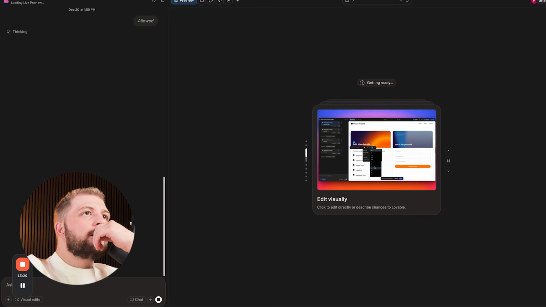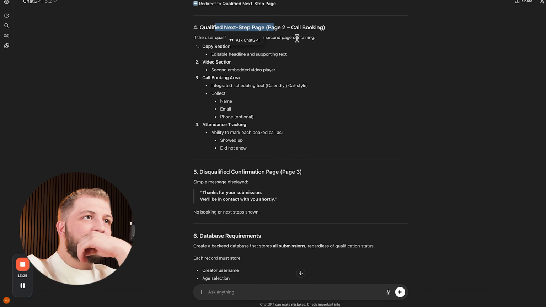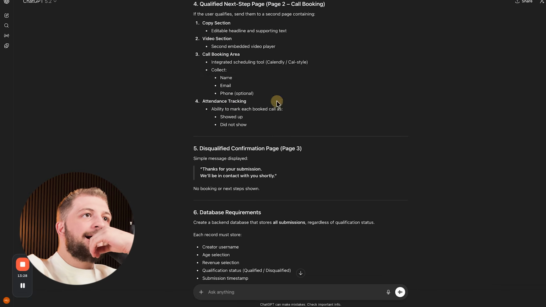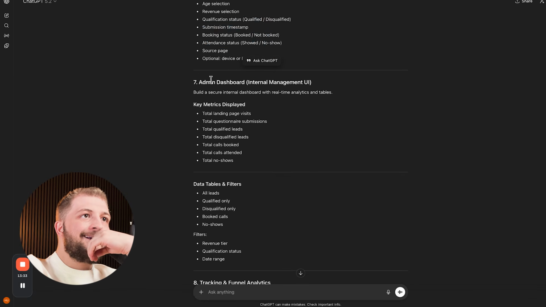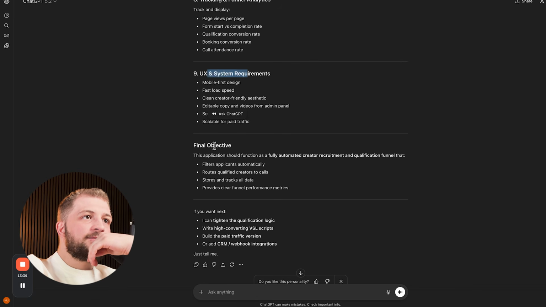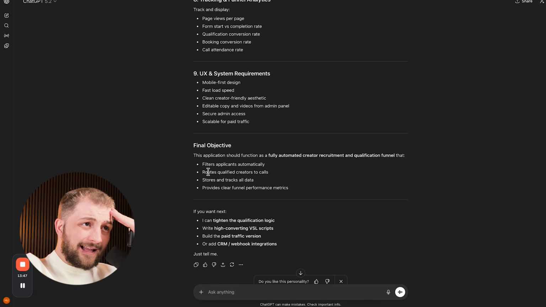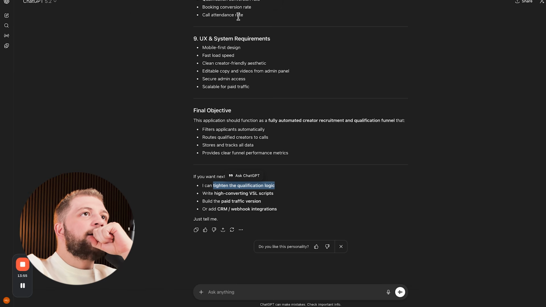So what we're looking for is qualification, disqualification, qualified next page, copy, video, booking area, attendance tracking, disqualified confirmation page, database requirements, admin dashboard, data tables and filters, tracking and funnel analytics, UI requirements, final objective. This application should fully function as an automated creator recruitment and qualification funnel that filters applicants automatically, routes qualified creators to calls, stores and tracks all data, and then provides clear funnel performance metrics. So this does seem like it's going to come out exactly what we're looking for.